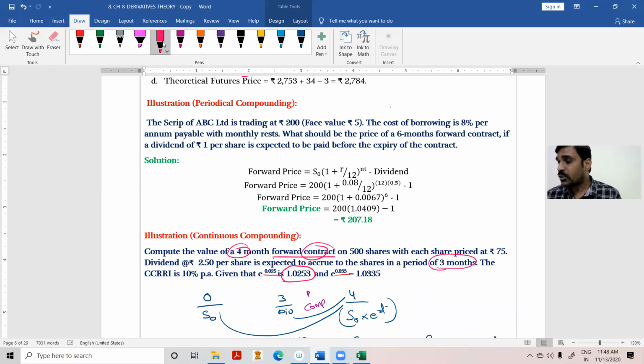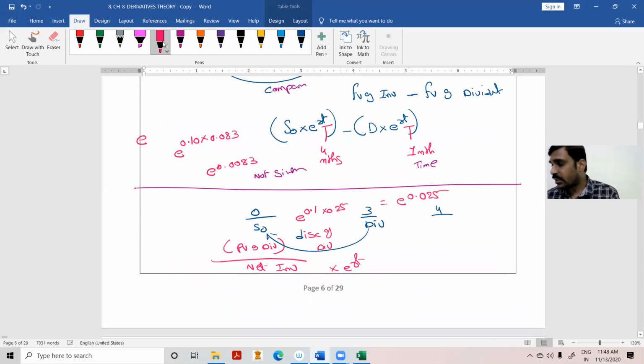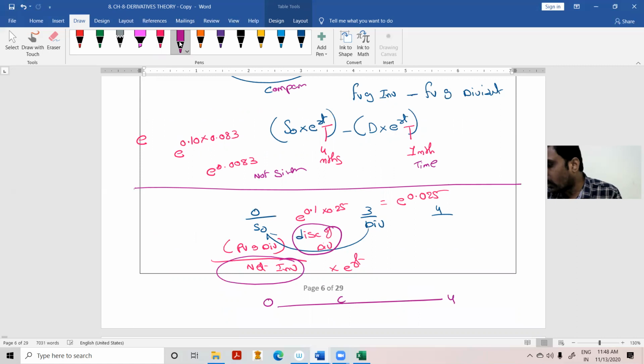Be careful. What is this 1.0253 and what is this 1.0335? After getting this amount, look at this point. Here I am discounting, here I am compounding. Whatever the 0 value is, 0 to 4 I am compounding, 3 to 0 I am discounting. Discounting means I should divide by, and compounding means multiply.